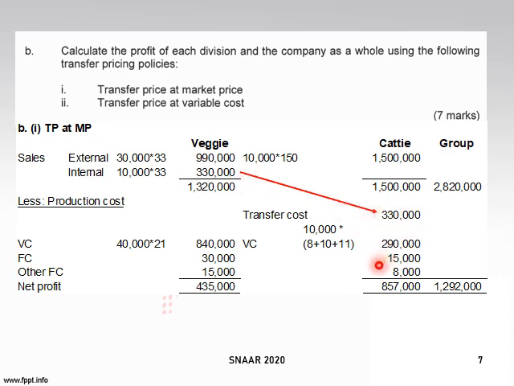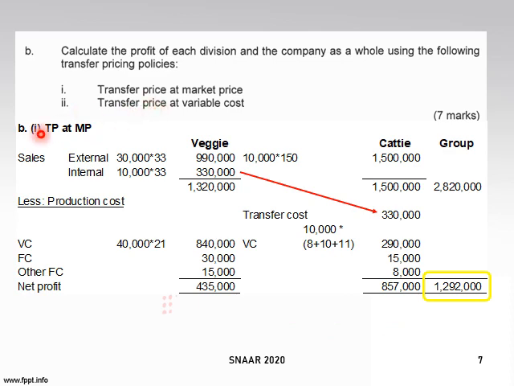And then for the 15 and 8, these are the fixed cost and other fixed cost. And then this one is the net profit of Cathy. So for the group, I just add from the side. 1320 plus 1.5 million, you get 2820. And then this one is the same, I just add it. Okay. So if you notice that the profit is 1.292 million.